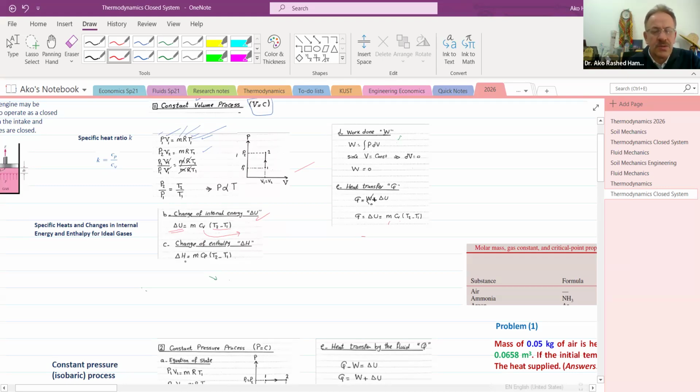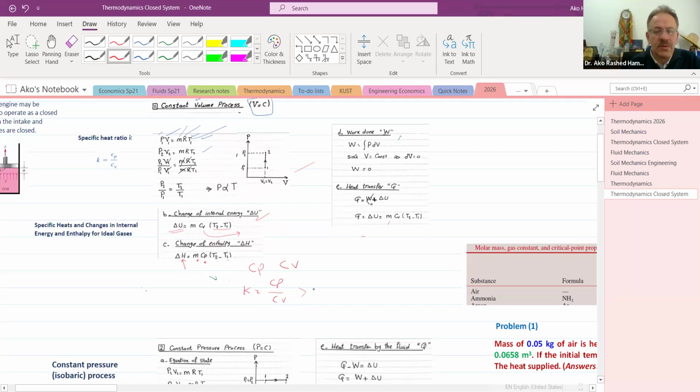There is also the change of enthalpy, which is mass times Cp times T2 minus T1. Now, what is the relation between Cp and Cv? The relation is that K, a constant index, is equal to Cp over Cv.